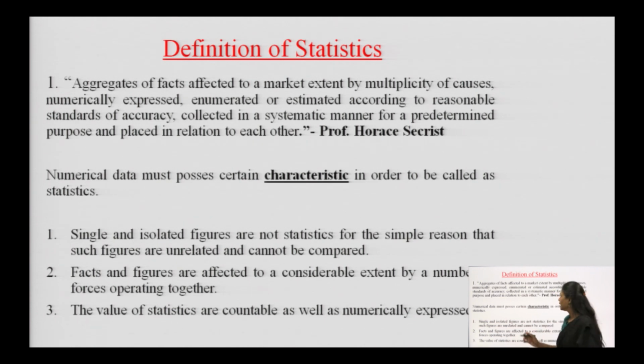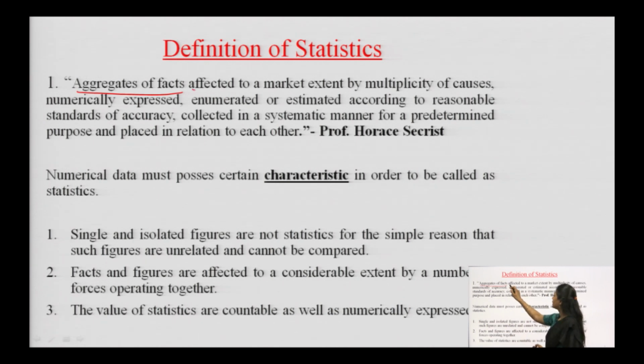First of all, it is aggregate of facts. Aggregate of facts means single and isolated figures are not statistics. If I have one data, then it is not called statistics, but in statistics we talk about aggregate of facts, we talk about masses, because single data or two data are not interrelated, they cannot be compared. So, statistics talks about aggregate of facts.